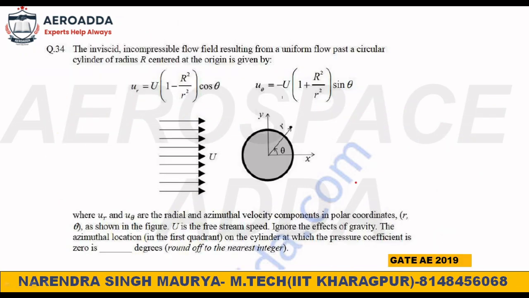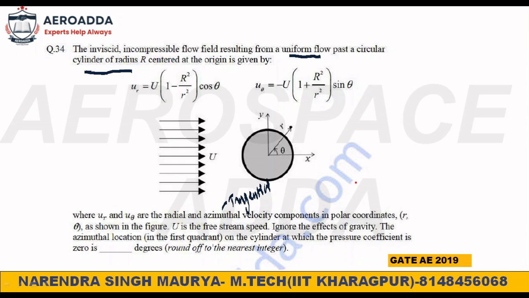See, they have given the radial velocity and the tangential velocity. Now, is this cylinder rotating or non-rotating? The problem says: inviscid incompressible flow field resulting from uniform flow past a circular cylinder of radius r, centered at the origin, where u r and u theta are the radial and azimuthal components in polar coordinates. Azimuthal means tangential, so don't get confused. U is the free stream speed.